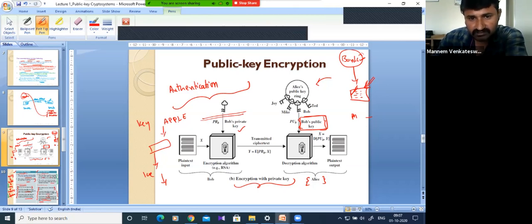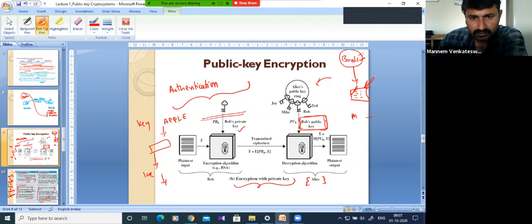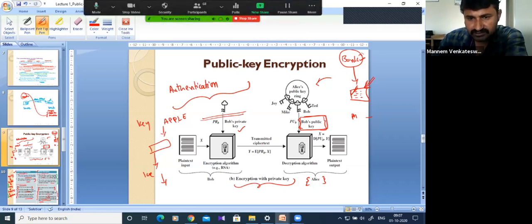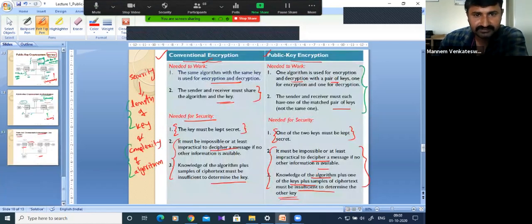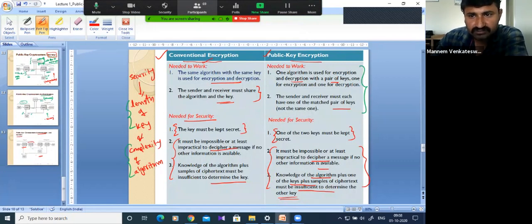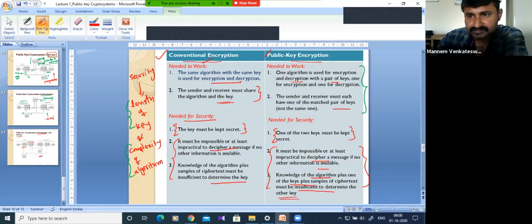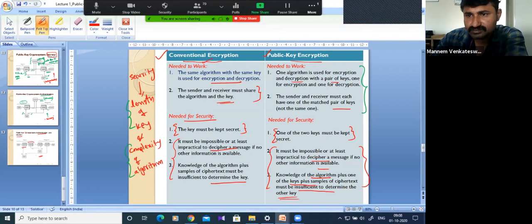So all of you, are these two encryption techniques clear? One is authentication, another is confidentiality. Please confirm, all of you are clear with these two things. Yes, sir. Right.